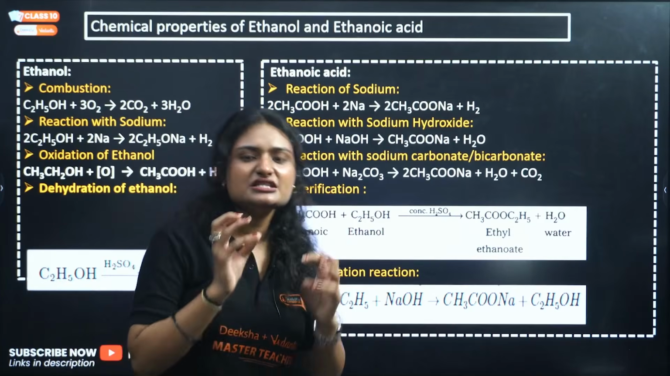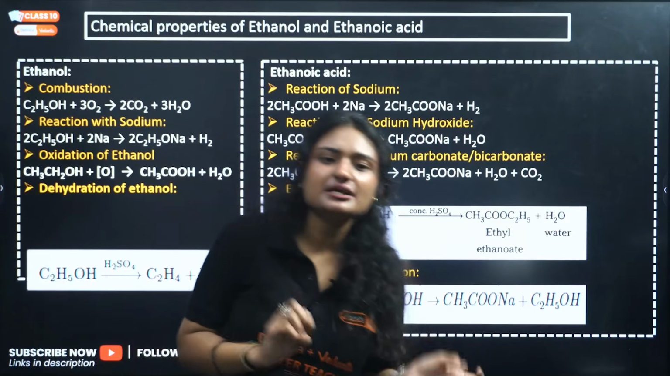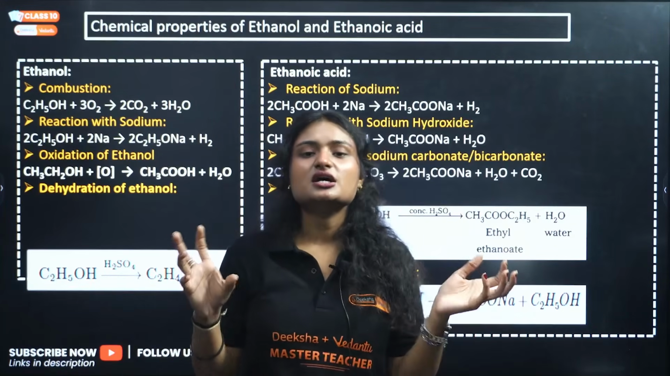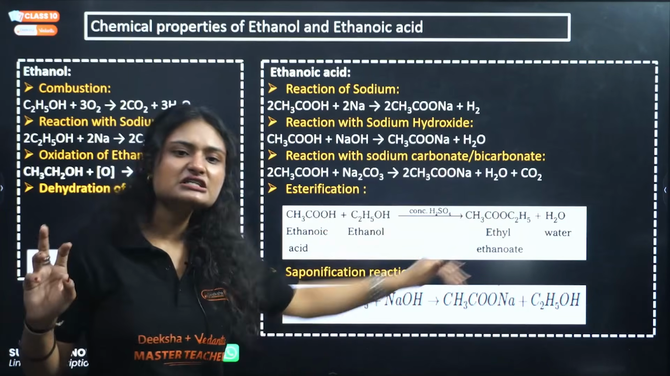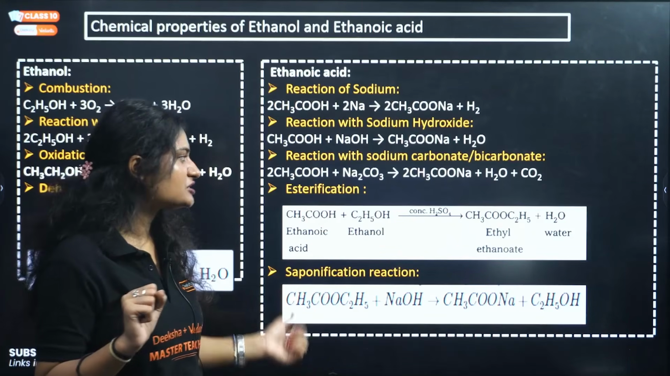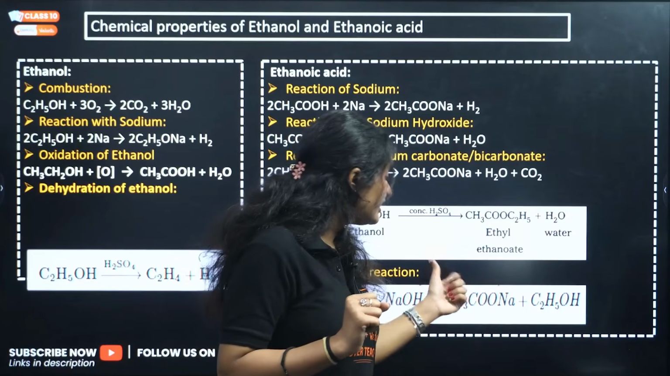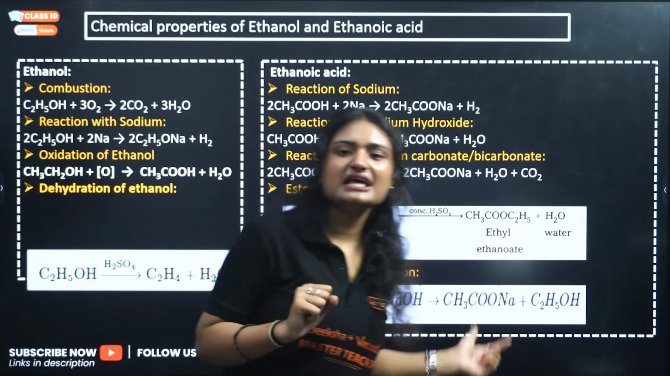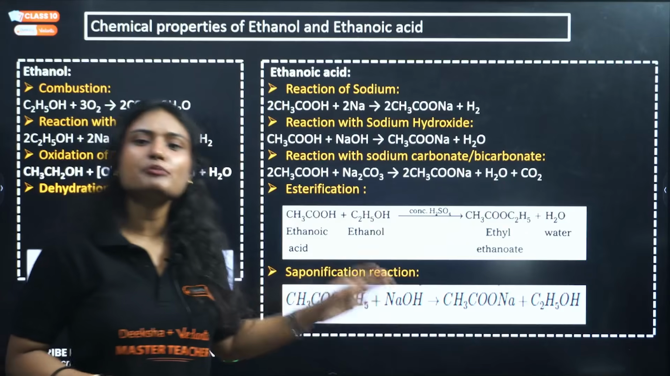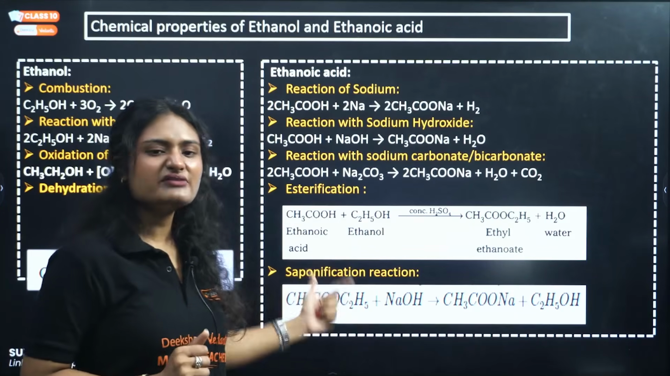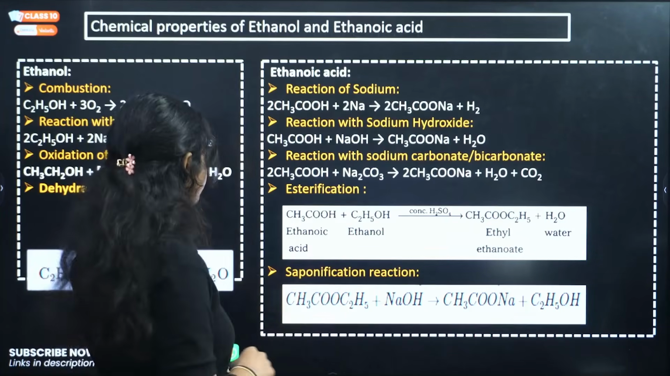Esterification, simple. When ethanol and ethanoic acid combine in acidic medium, what happens? We get an ester, right? And if you reverse this reaction, it is called the saponification reaction. That is, if ester is treated with a base, we get the acid and alcohol back. That is the saponification reaction. Clear? These two are very important from your exam point of view.